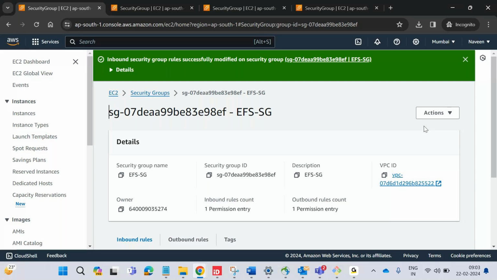Whenever we get such issues, definitely it should be with the security group only, normally. Even when you're trying to connect to a web browser, for example, and the HTTP connection is not happening, that time also you should check the security group. Mostly issues come with the security group only, so you can debug like that.